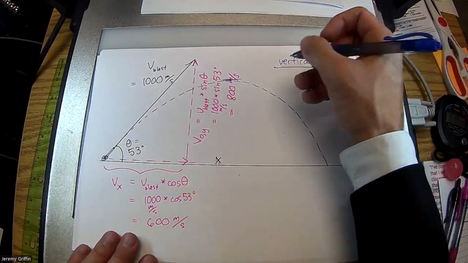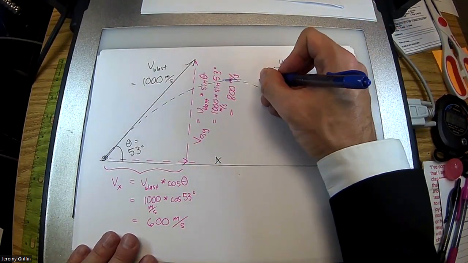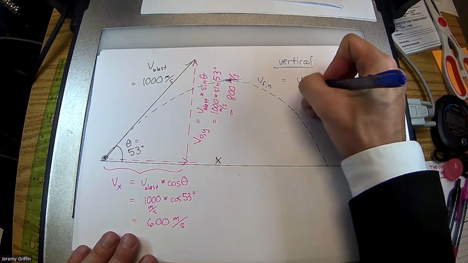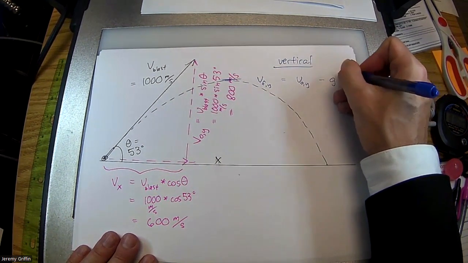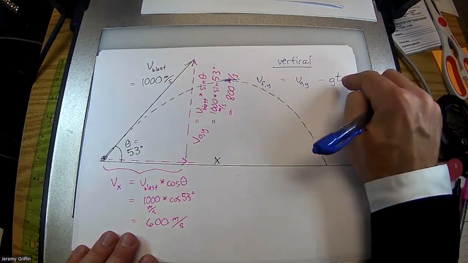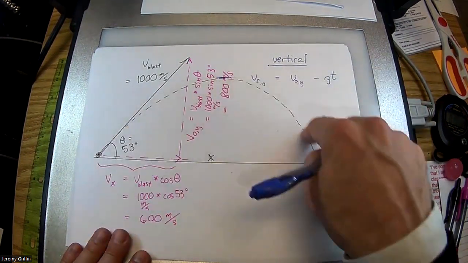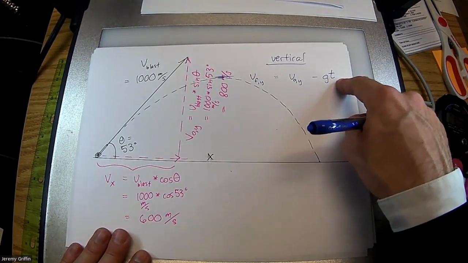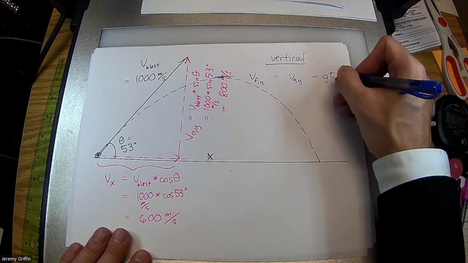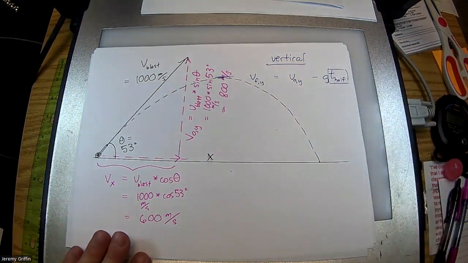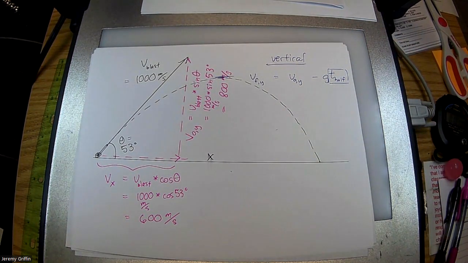I'm going to break out this equation right here. V final in the y direction equals V initial in the y direction minus g times t. But I want to make sure I know what time I'm talking about. Guys, is this the full hang time, or what fraction of the hang time? Half the hang time. I'm going to throw a subscript that says half, so I know that's half of the hang time. That's what we're solving for. You guys got that?